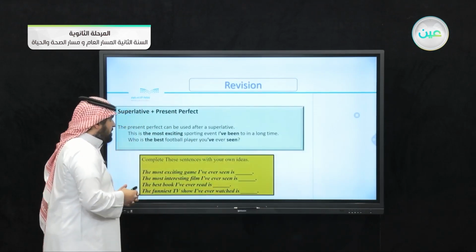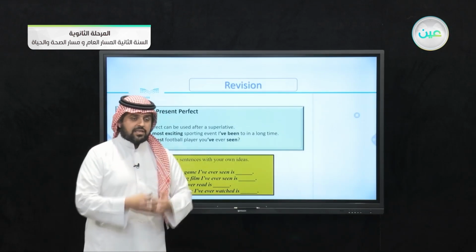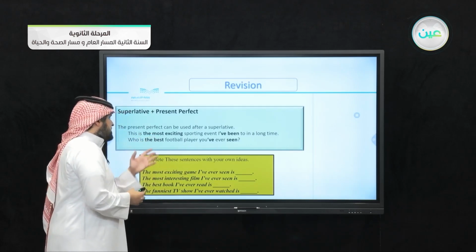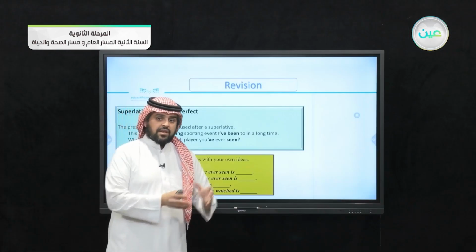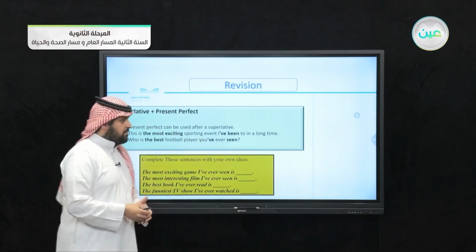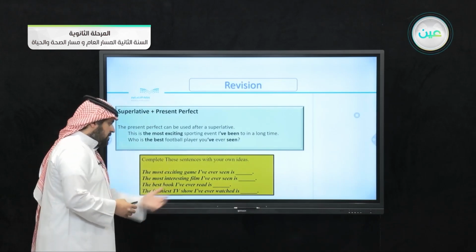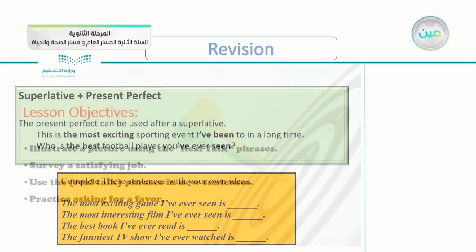We also took the superlative with present perfect. The superlative we added to the present perfect. For example, this is the most exciting sport event I've been in a long time. This is the best movie I have ever seen. So this is a superlative plus the present perfect. We took some examples here also that you complete: the most exciting game I've ever seen is, the most interesting film I've ever seen is, and so on.